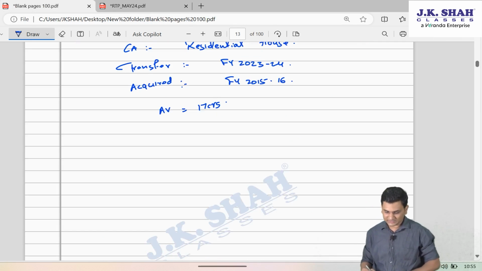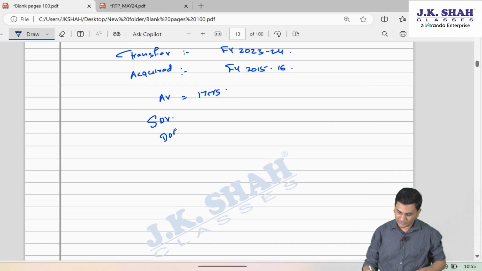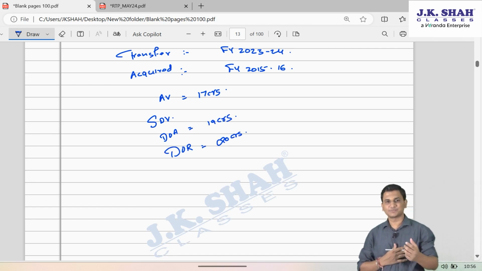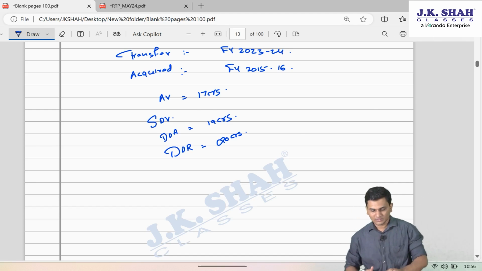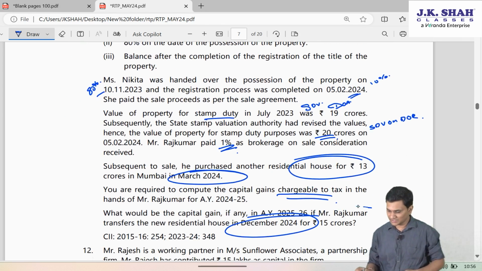They have given us stamp duty value on two different dates. Date of agreement 19 crores and date of registration 20 crores. There's a brokerage payment of 1%. Then they are talking about some new house property which is coming into picture and again that is getting sold.